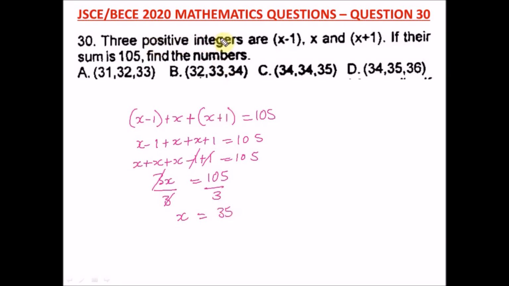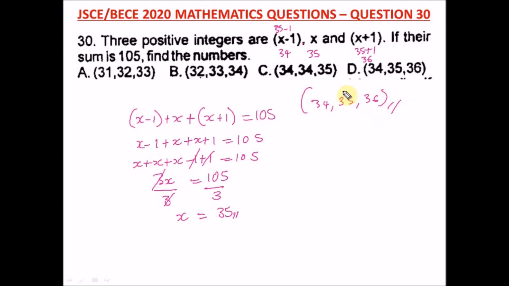So we have to now get each of the positive integers. To do this, we already know x is 35, so we put this in. We say 35 minus 1 to get this first integer. 35 minus 1 is 34, comma x is already 35. Then our final positive integer is 35 plus 1, which is 36. So our integers are 34, 35, and 36. So this is our answer.